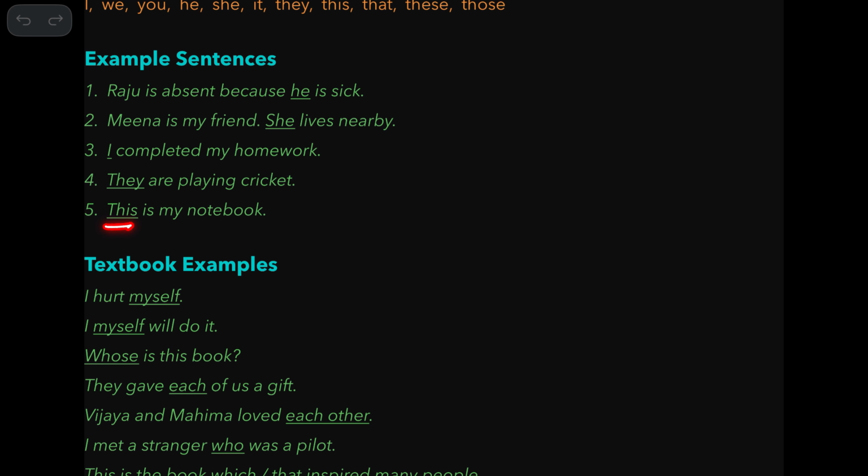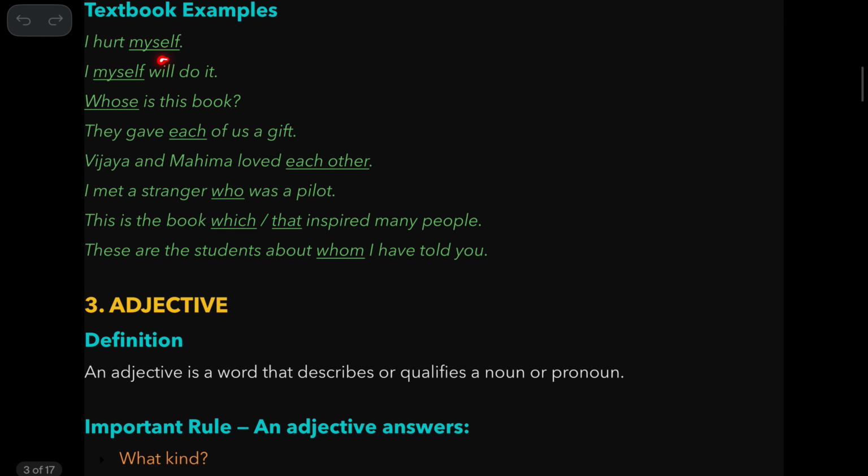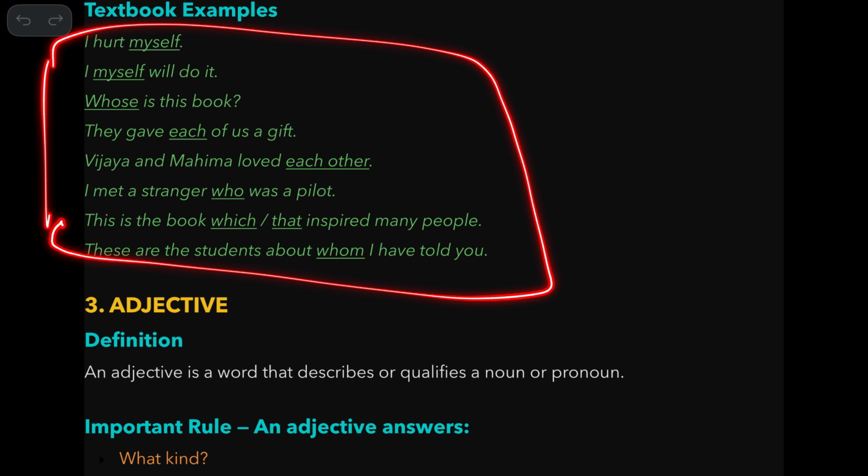This is my notebook. These are from the textbook, these examples. I hurt myself. I myself will do it. Whose is this book? They gave each of us a gift. Vijaya and Mahima loved each other. I met a stranger who was a polite pilot. This is a book which inspired many people. You can also say that. These are the students about whom I have told you. So, in all these example sentences, the underlined words are pronouns referring to people or things without taking the names.